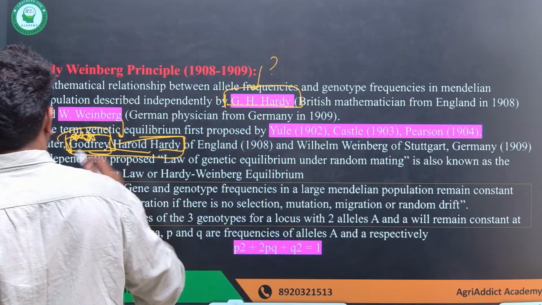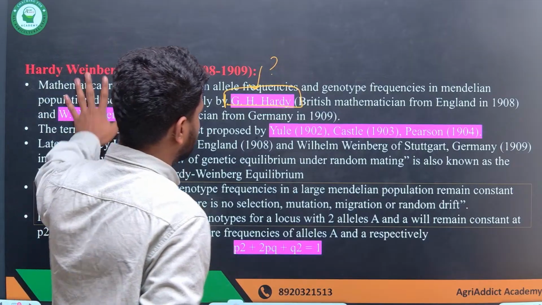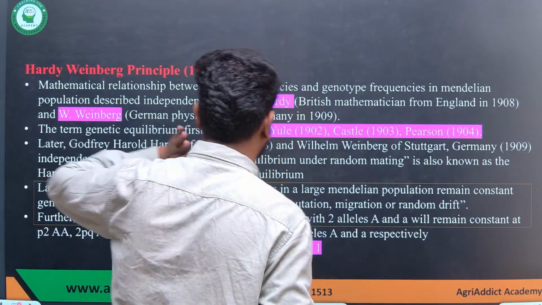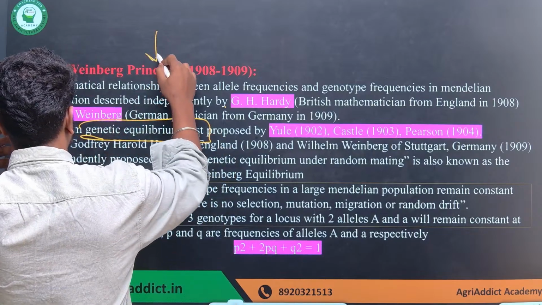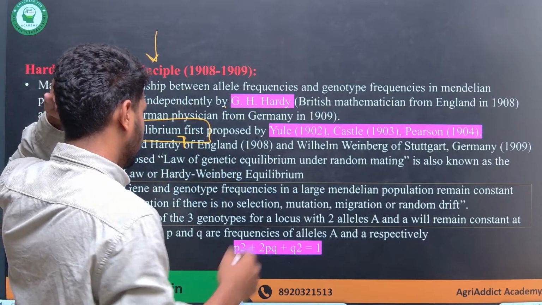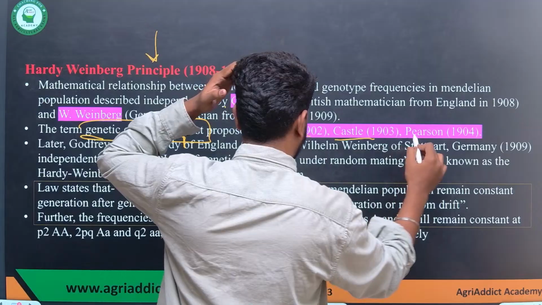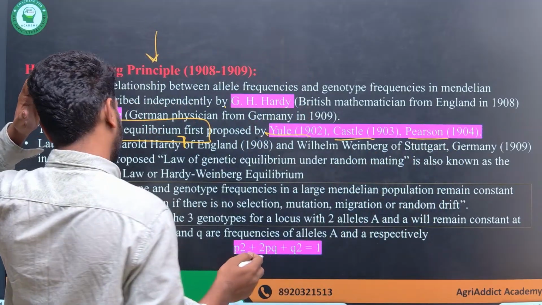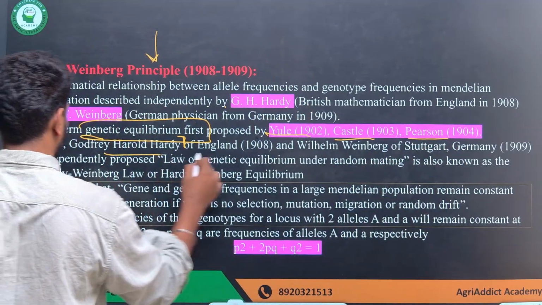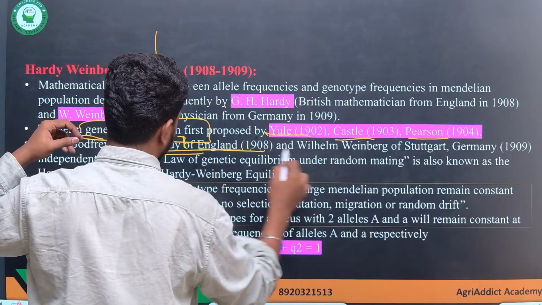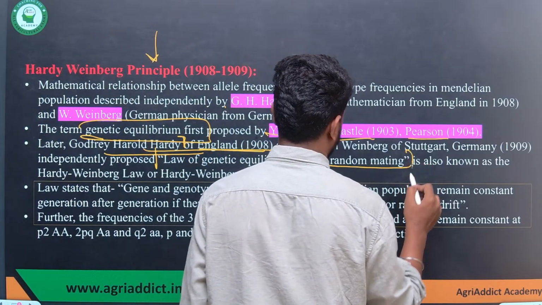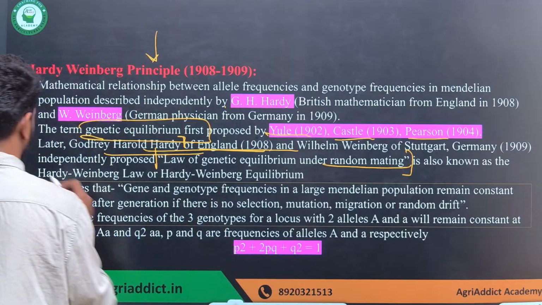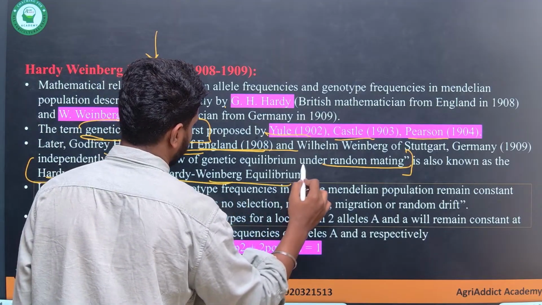Firstly, it was a mathematical relationship between the allelic frequency and genotypic frequency, which was given by these two scientists. Before that, the genetic equilibrium, the most important aspect of this principle, was proposed by Yule, Castle and Pearson in different years. Later, these two scientists came up with this equation stating the law of genetic equilibrium under random mating. It is famously called the Hardy-Weinberg law or the Hardy-Weinberg equilibrium.